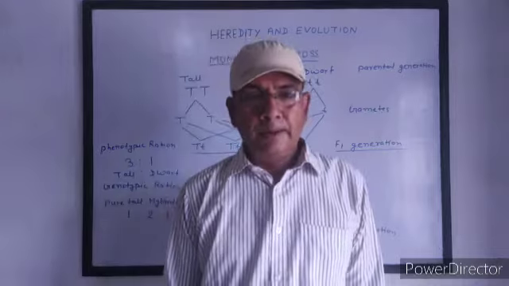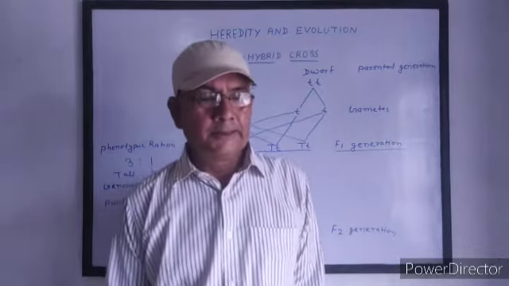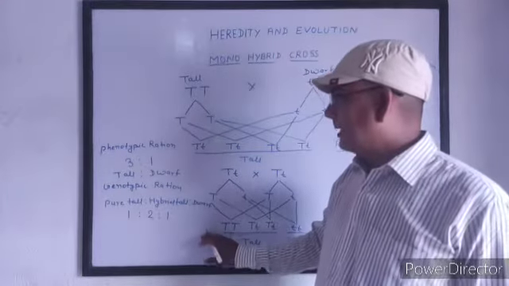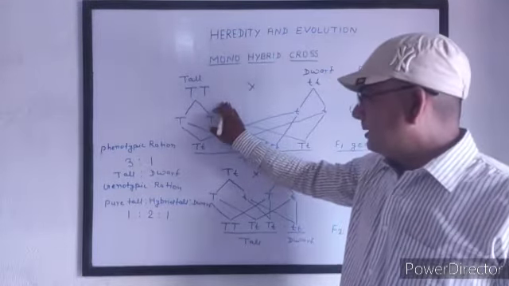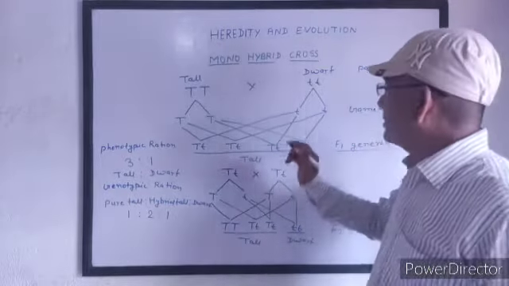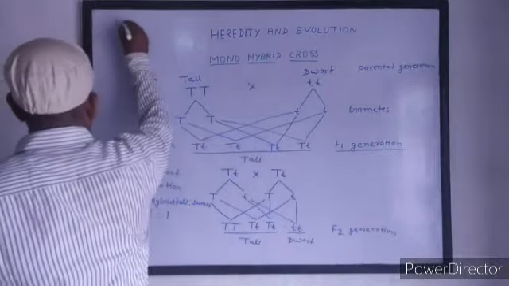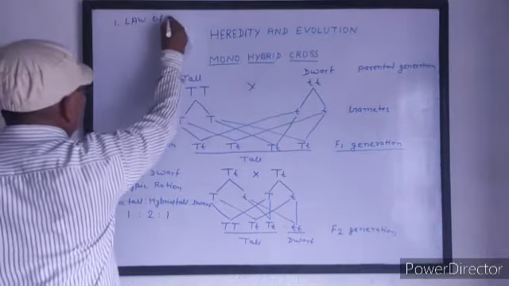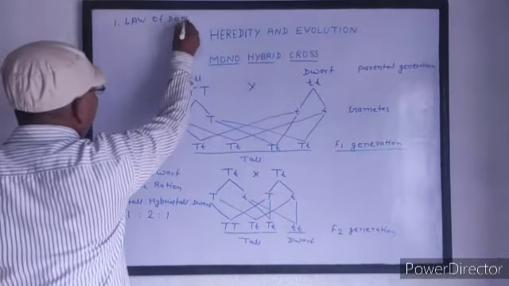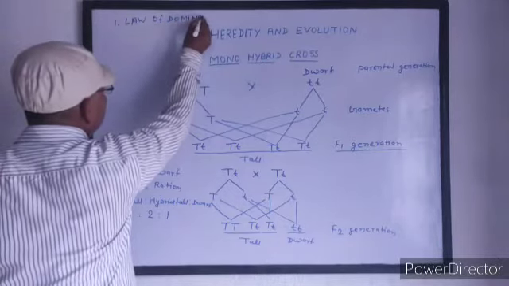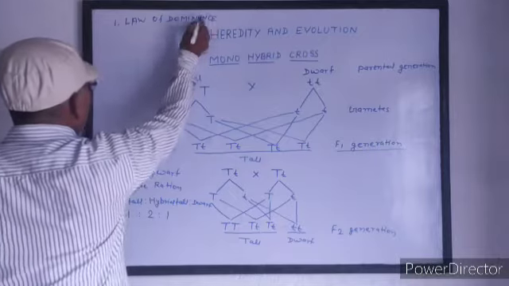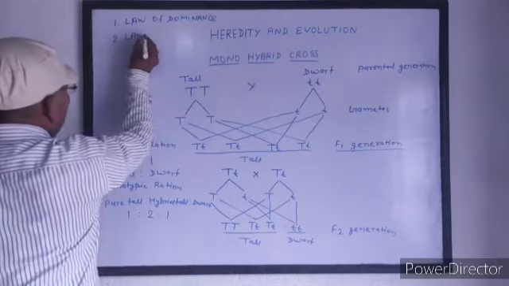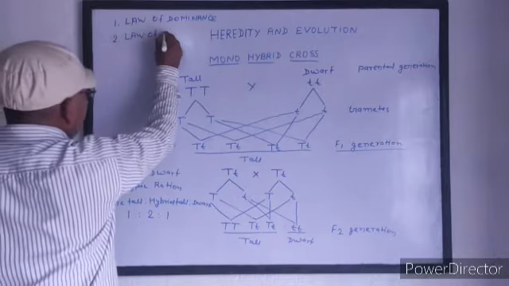First law is the law of dominance, and second law is the law of segregation.